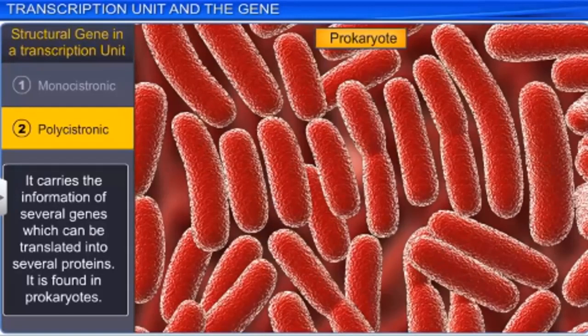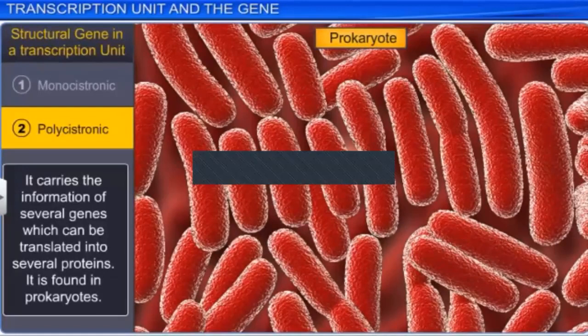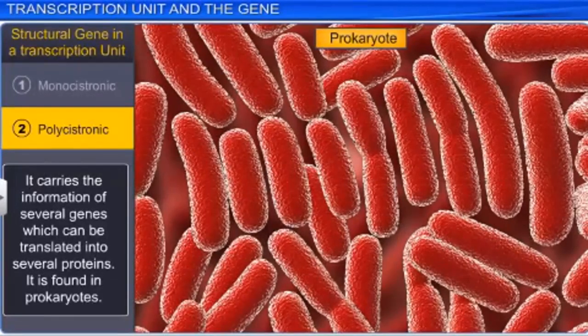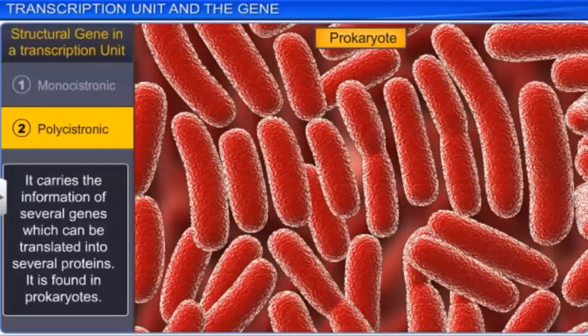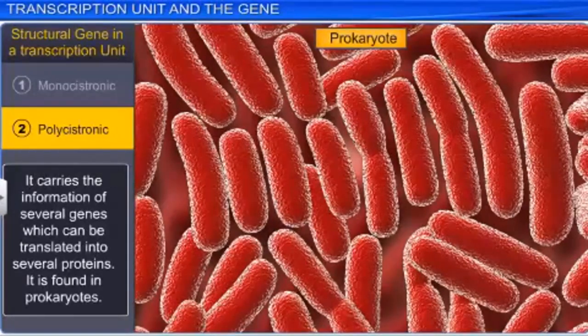Or any kind of eukaryotes, any example you can take. In our cells, we have monocistronic type of structural genes, structural units. That means one structural unit will give you only one type of protein synthesis.